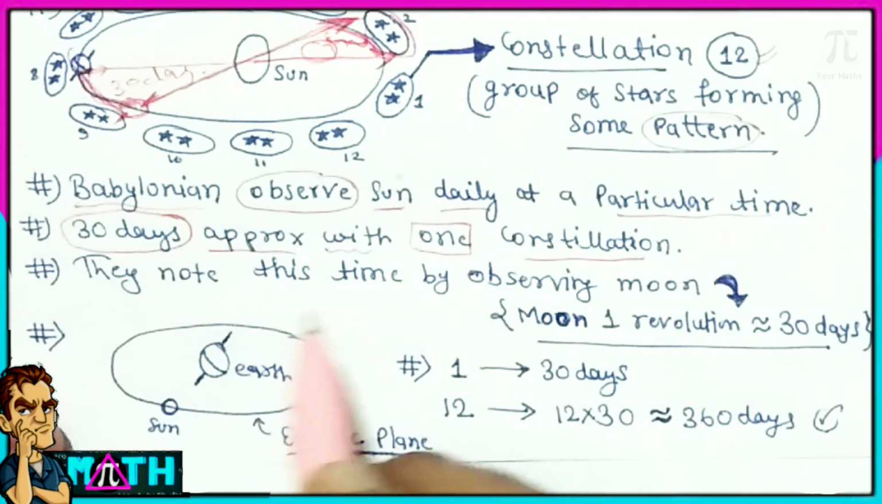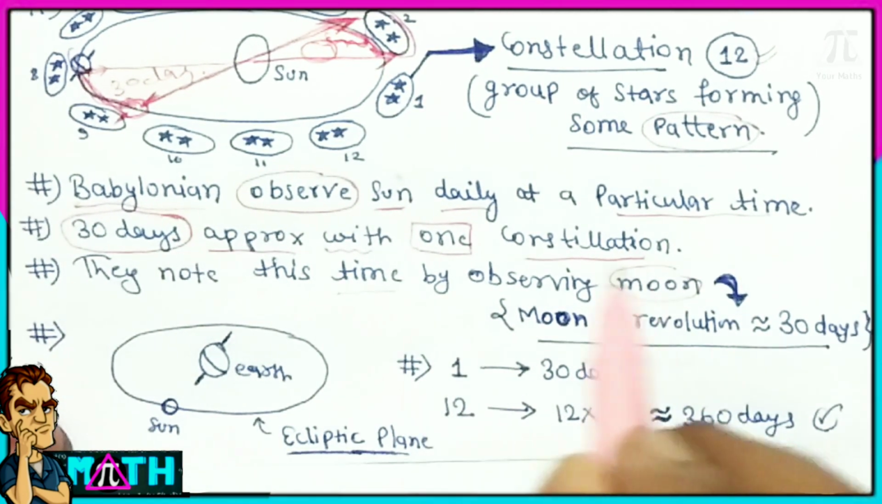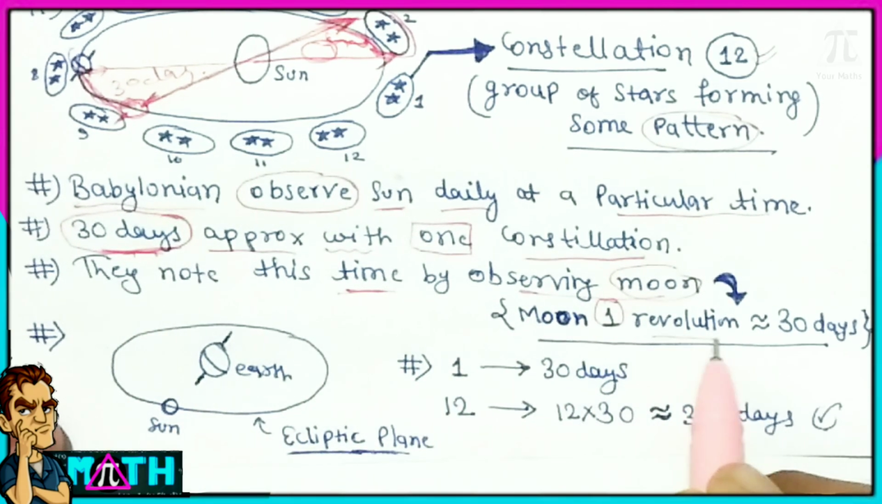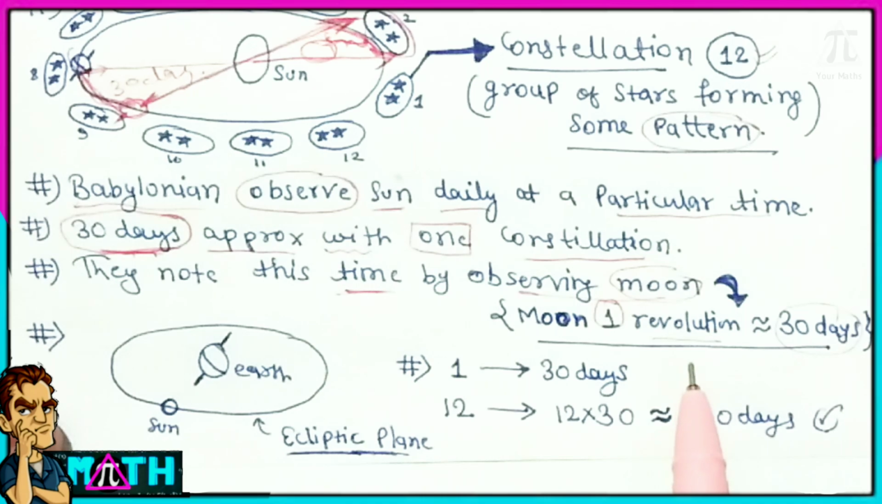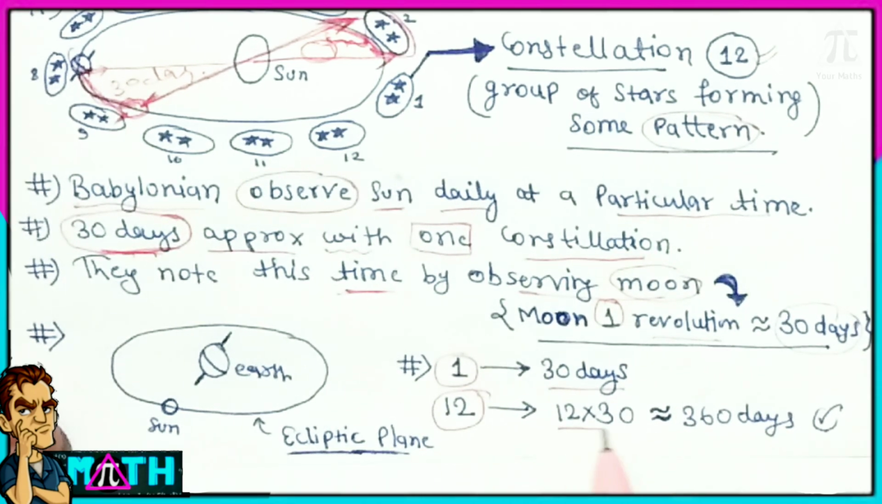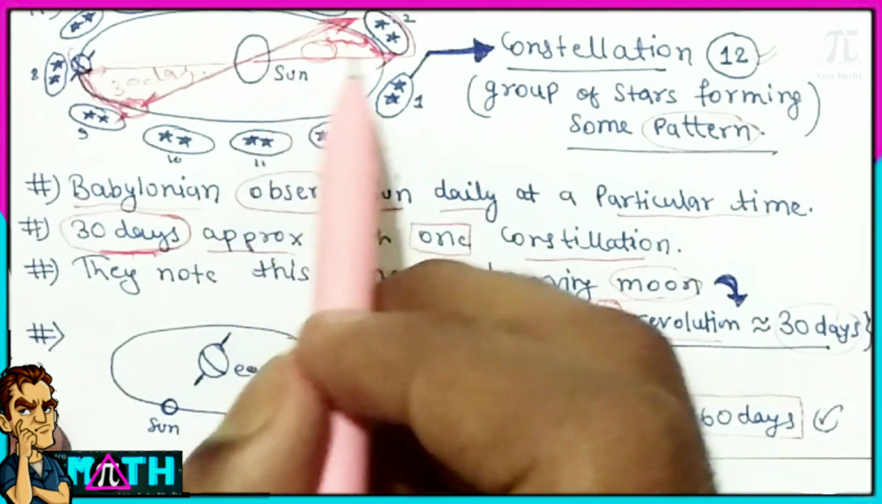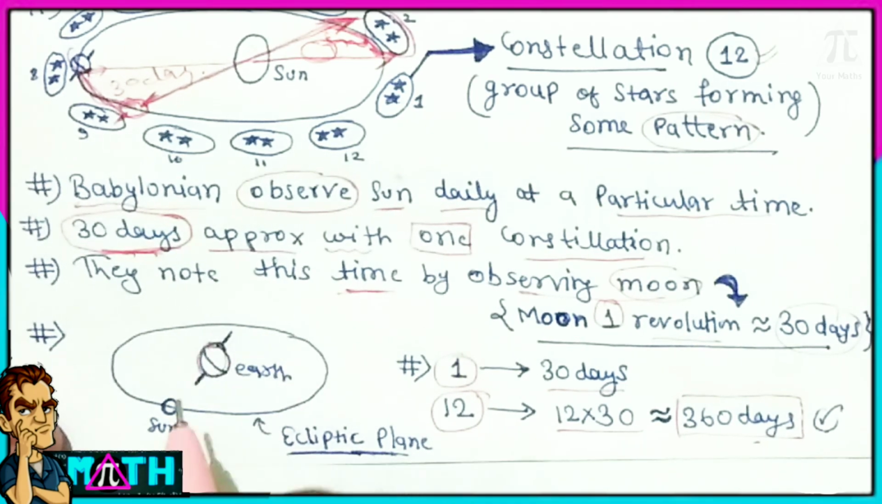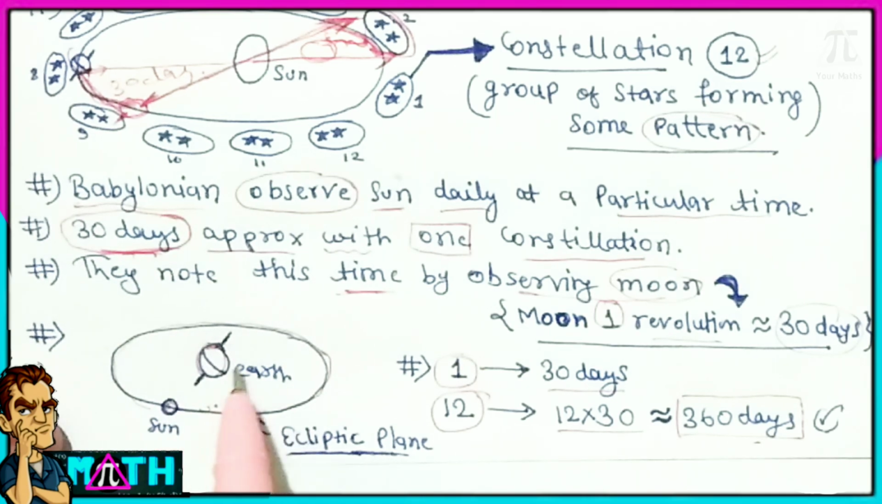Now they took the help of the moon to calculate the time gap of 30 days, because one revolution of the moon around the Earth is approximately 30 days. So for one constellation the sun stays for approximately 30 days, and for 12 constellations the sun stays for approximately 360 days. It means in 360 days the sun completes a whole revolution if we consider Earth as the center, because at that time all people believed that Earth is at the center and the sun and stars revolve around it.